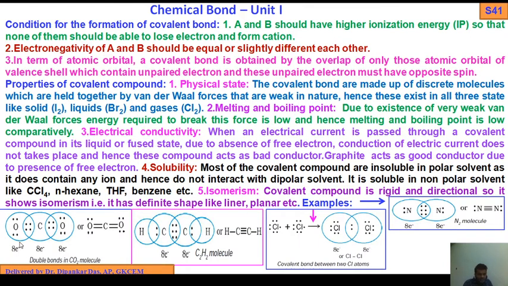Lewis dot structures. Here, 8 electrons, oxygen: 2, 4, 6. Here carbon, you see. Another oxygen atom: 2, 4, 6, 8. Another oxygen lone pair. So this is the shared pair of electrons.